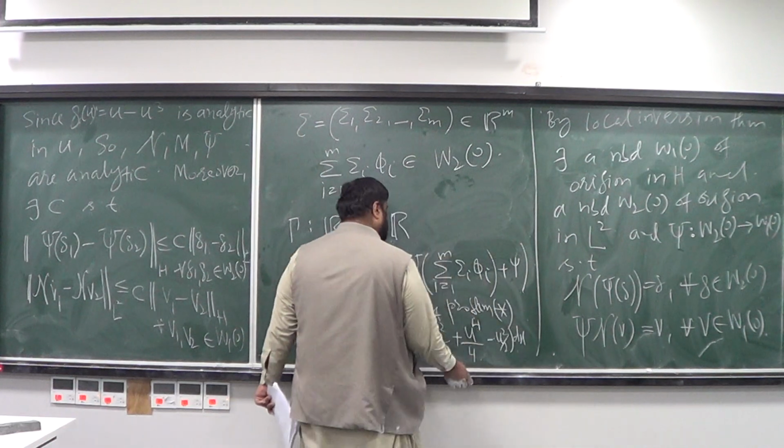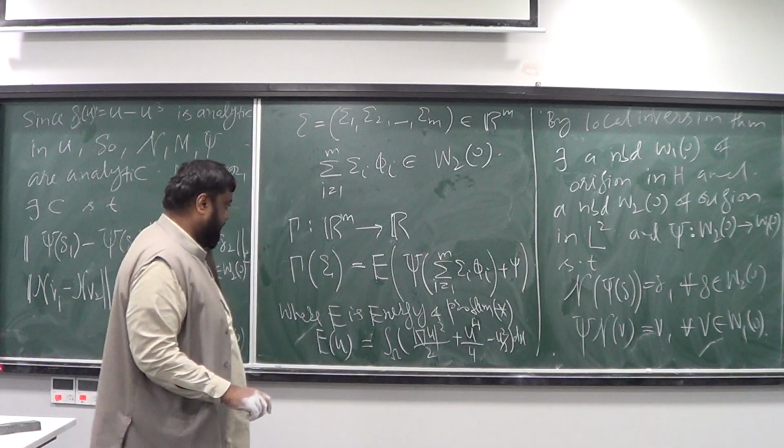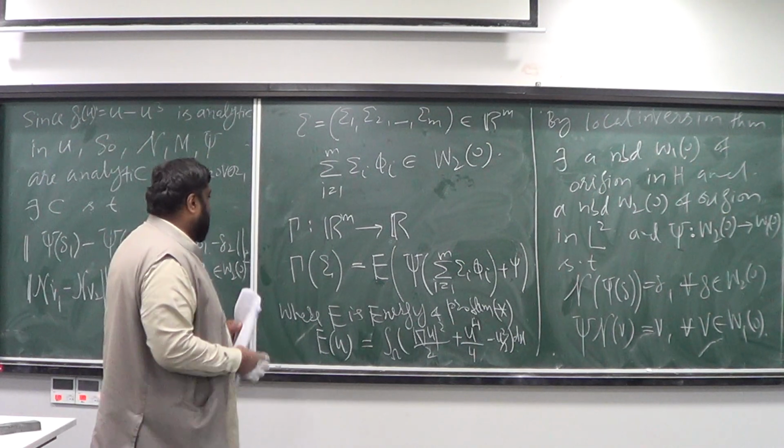Okay, so this is really the definition of E of u. And this is my definition of gamma.